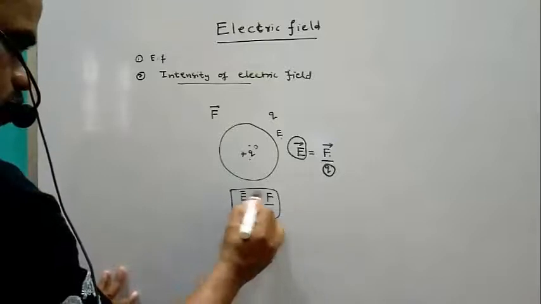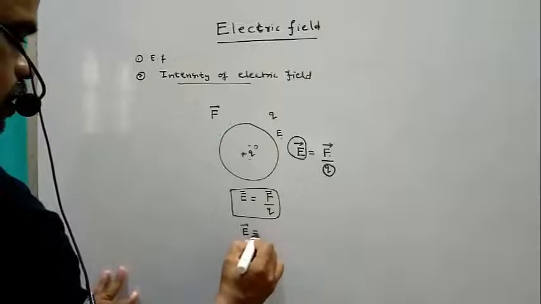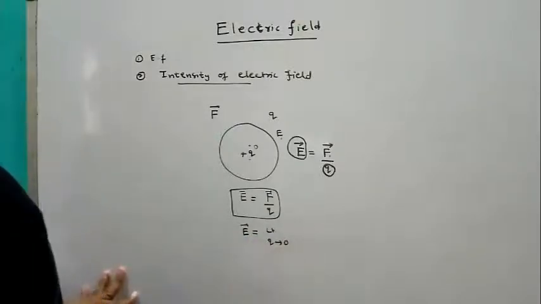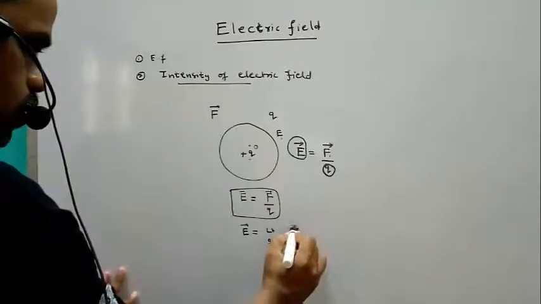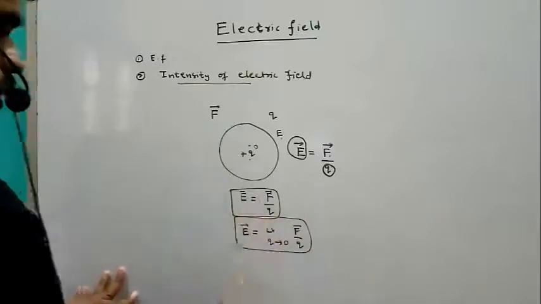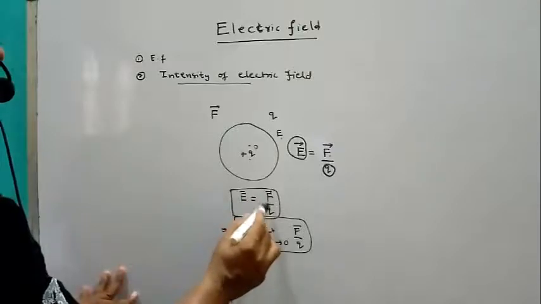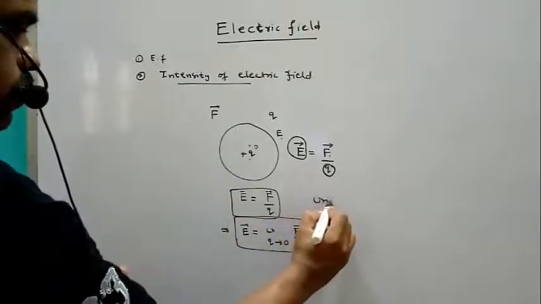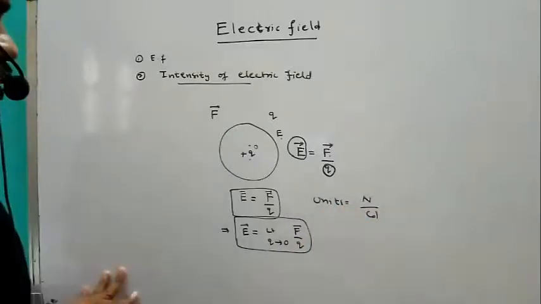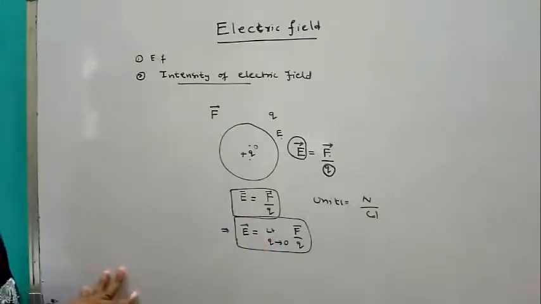So here F is a vector quantity, E is a vector quantity. So we can write it like this: limit Q tends to 0, F by Q. We can write like this also, in limits. Generally intensity of electric field equals F by Q. The unit for this is Newton per Coulomb.